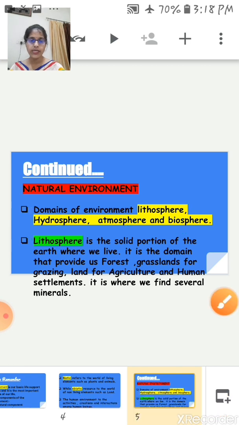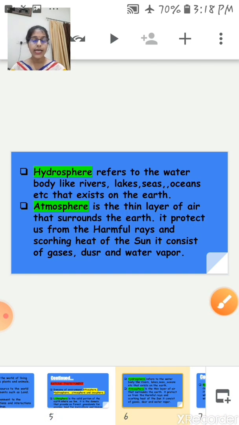Now the next one is the hydrosphere. Hydro means water. It refers to all water bodies like the rivers, lakes, seas, oceans, etc. that exist on the earth. Basically, hydrosphere or water supports all forms of life existing on the earth.